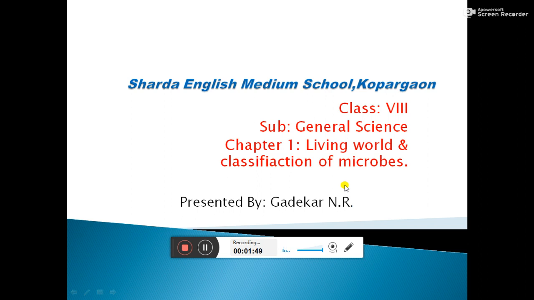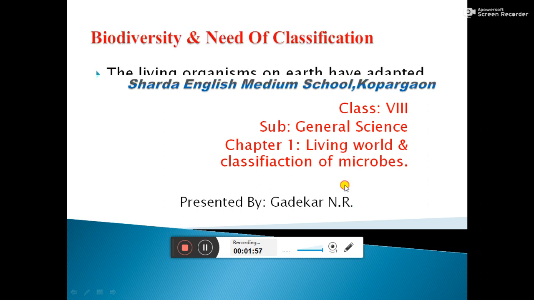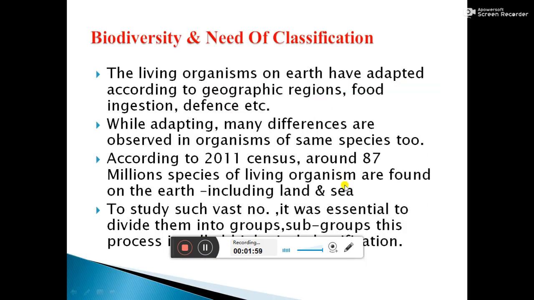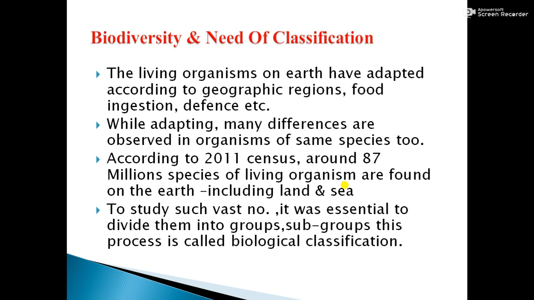Now we'll go on to a new point, that is biodiversity and need of classification. What is meant by biodiversity? The variety that we can see in the living organisms that exist on the earth is called biological diversity or biodiversity. The living organisms on earth have adapted according to geographic regions, food ingestion.